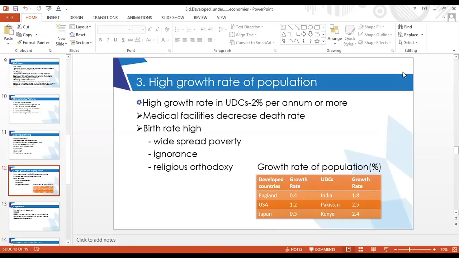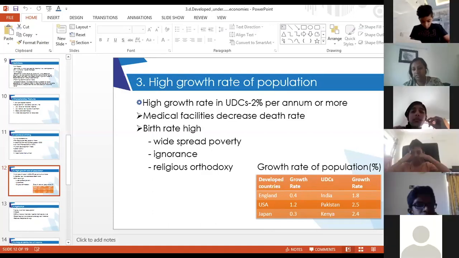Kenya is 2.4. You can see the difference between the growth rates, or we can say the birth rate. We have a very high birth rate still, right? And with the increase in population, we cannot even use the natural resources for the entire population, and anyways we are not using them efficiently, right? Can you understand?